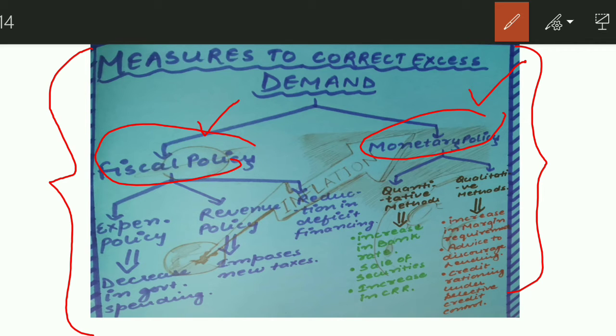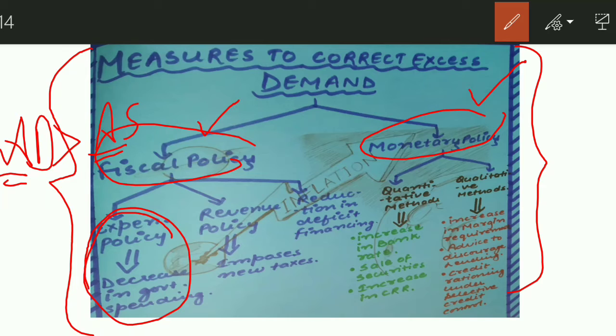Fiscal policy is related to government spending and government revenue generation, which we will discuss in the next lecture as well. But for now, just remember fiscal policy is a policy related to government expenditure and government revenue generation. All right. So, as a result of excess demand, because planned aggregate demand in the economy is higher than planned aggregate supply, what should the government do? Should it increase its expenditure or decrease its expenditure? Yes, it should decrease its expenditure.